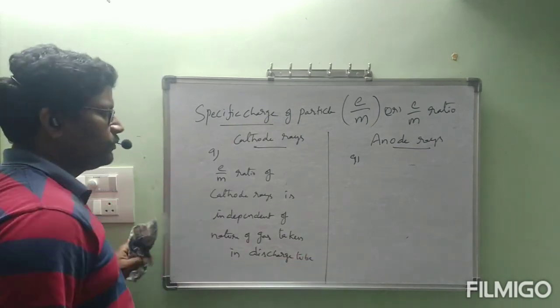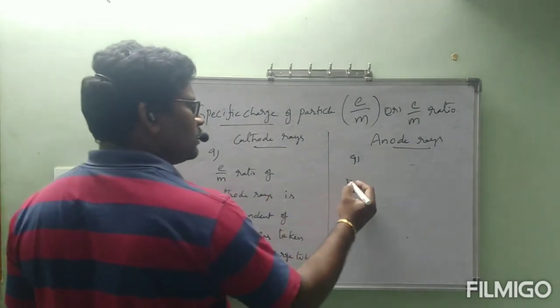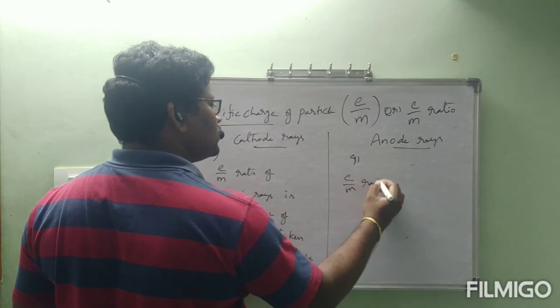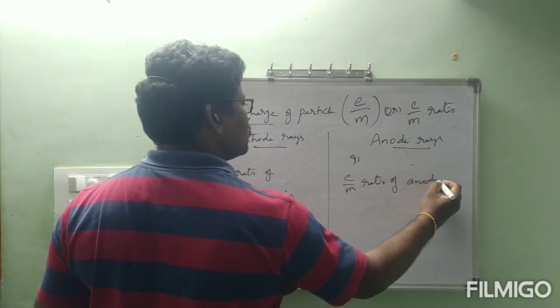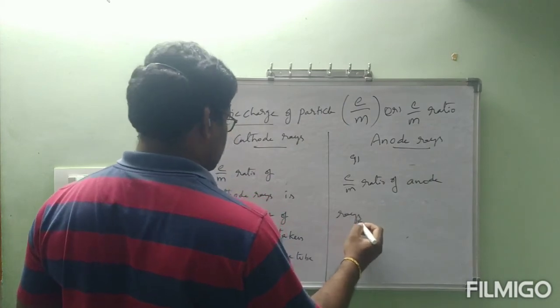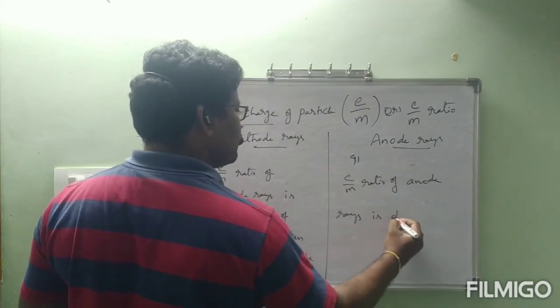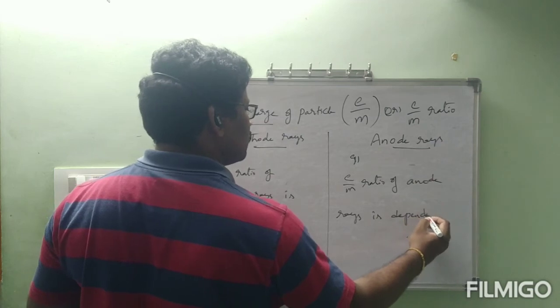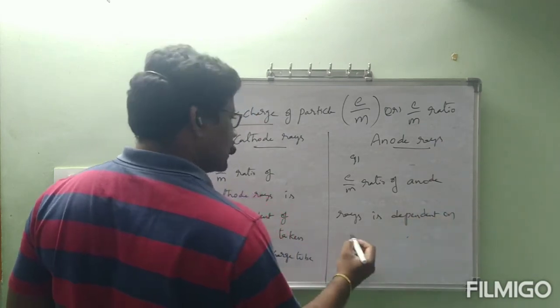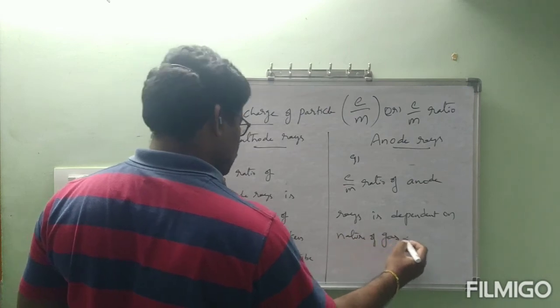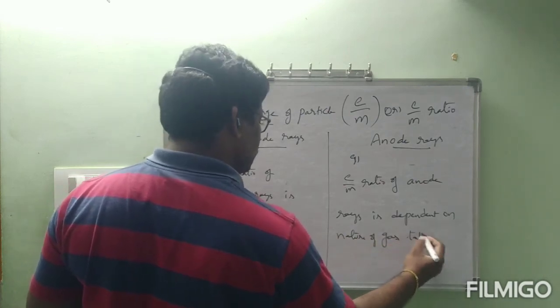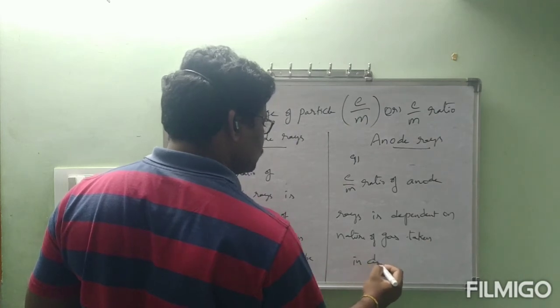Coming to anode rays, E by M ratio of anode rays is dependent on nature of gas taken in discharge tube.